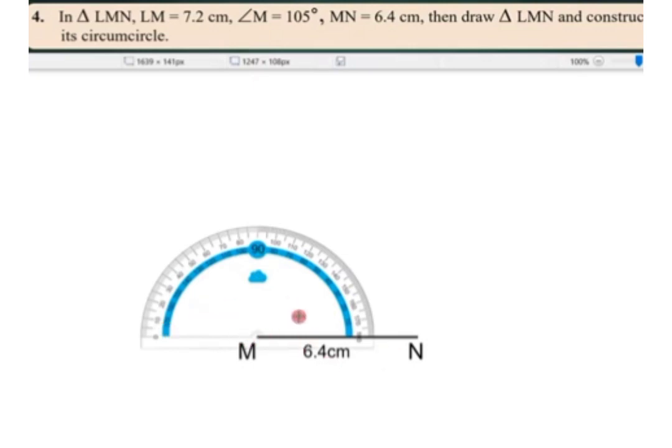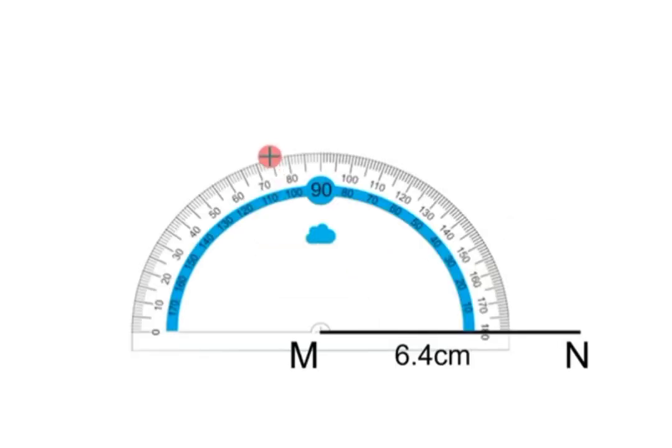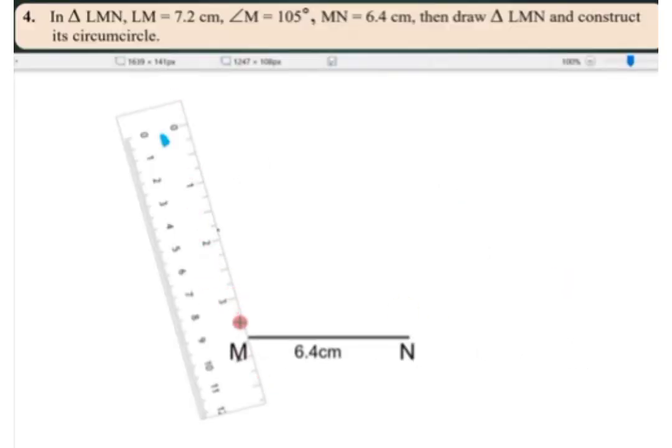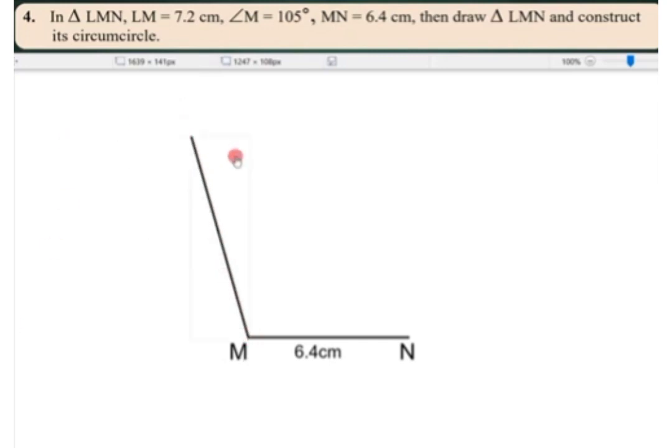105 degree. Take the protractor and draw 105 degree here. With the help of this protractor we can draw 105 degree. Now here 105 degree, tick mark the point here. Okay, so now you will be able to see 105 degree. Okay, after constructing measure of angle M 105 degree, now we have to construct LM. LM is how much? 7.2 centimeter.